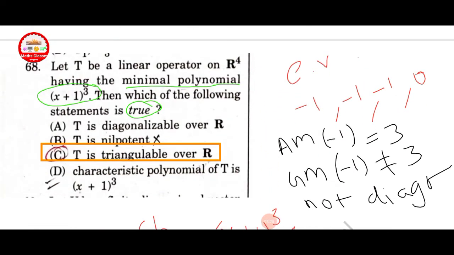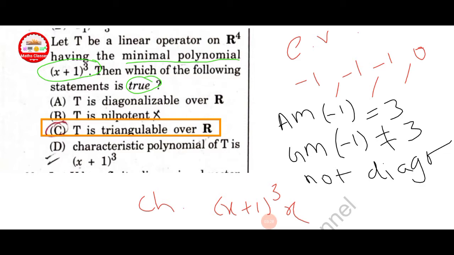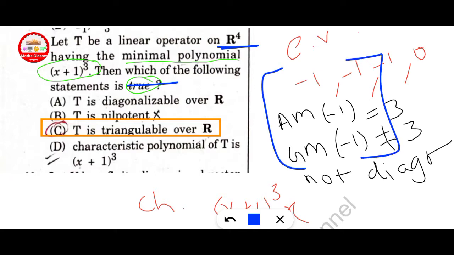Next question: let T be a linear operator on R4 having the minimal polynomial x plus 1 cube. Then which of the following statements is true? Here R4 is given, what is the dimension? Here a 4 cross 4 matrix is given. And here x minus 1 cube is a minimal polynomial. That means minus 1, minus 1, minus 1. This is a minimal polynomial. And the last one, 0, is a characteristic root. This is also an eigenvalue. That means 4 eigenvalues here, minus 1 and 0. Then which of the following statements is true?